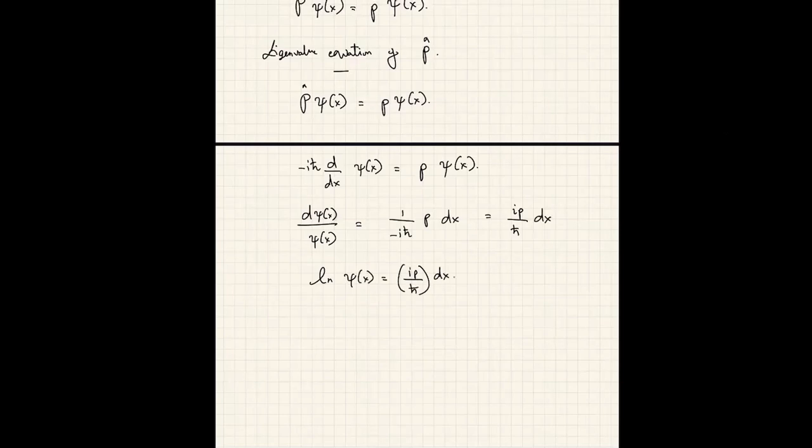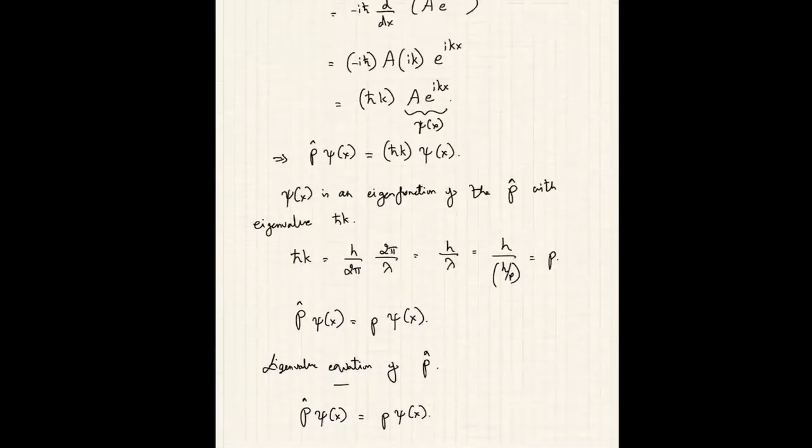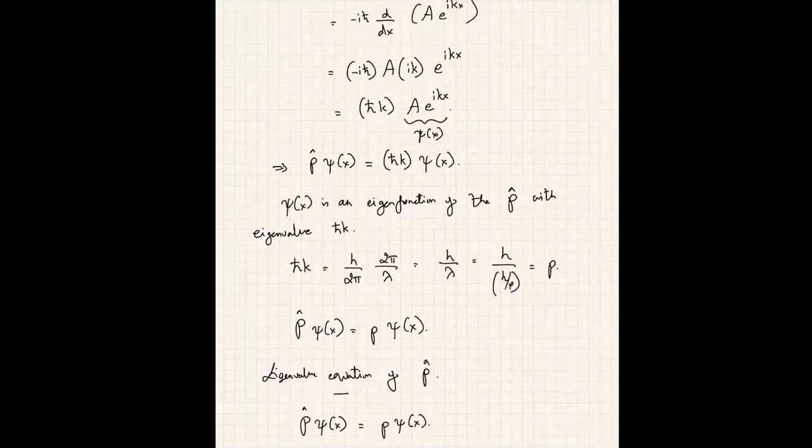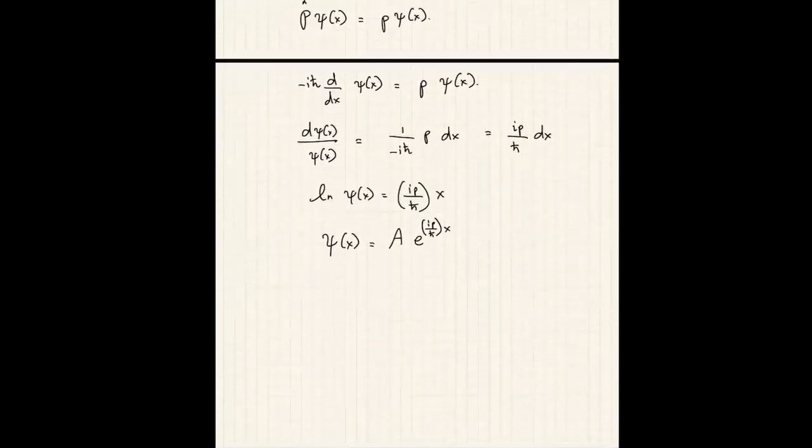Okay, and using the definition of the logarithm, I can write this as psi of x is basically some constant times e to the ip over h bar times x. Okay, and p over h bar, as we just found out over here, is basically k. I can equally well write this as A e to the ikx, where k is p over h bar, the wave vector. So A e to the ikx turns out to be an eigenfunction of the momentum operator.